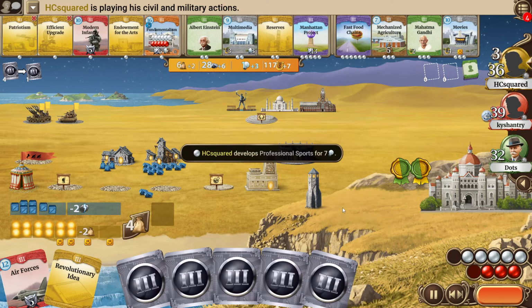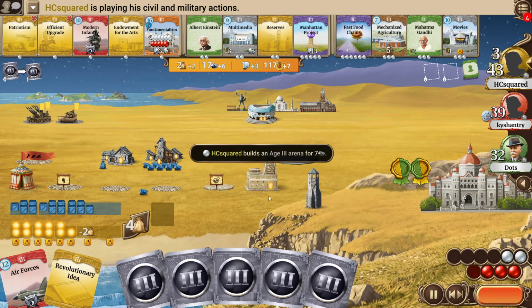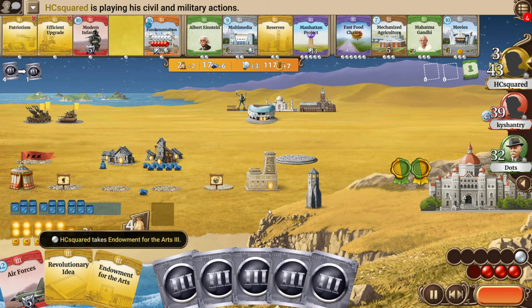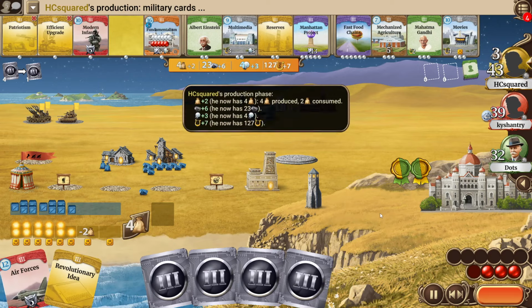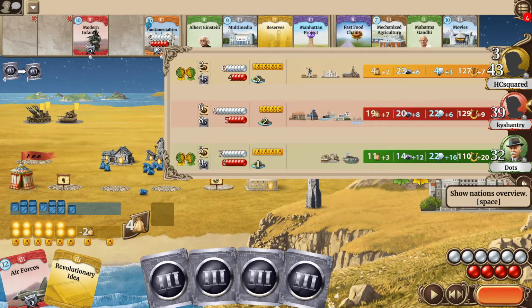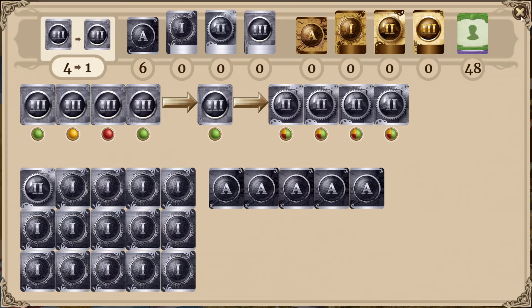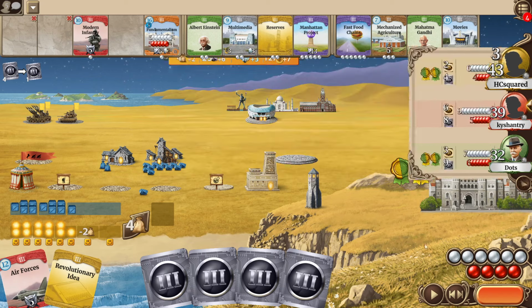And then HCsquared goes for the professional sports. Build some. Those are, of course, helpful for a lot of impacts, but will that be enough? He also gets the endowment, plays it for 3 culture. I think the impacts will be too harsh for him. One very big one is, of course, the impact of colonies. So maybe that is one thing, if he has that in there, that could maybe be enough for him to not finish last.